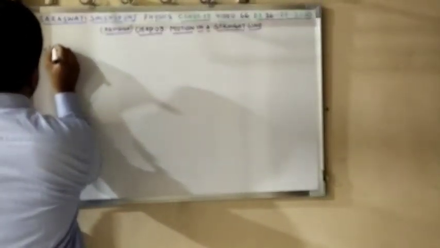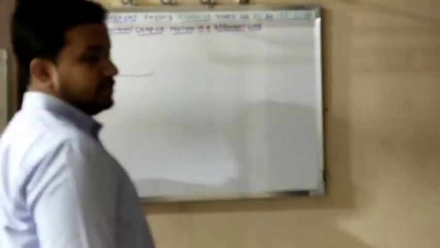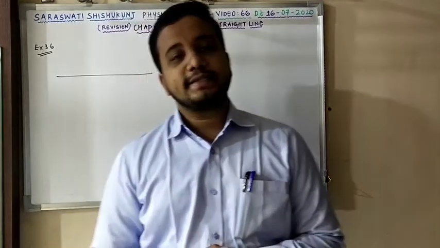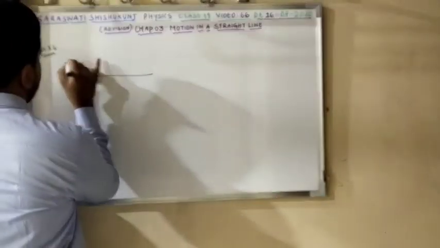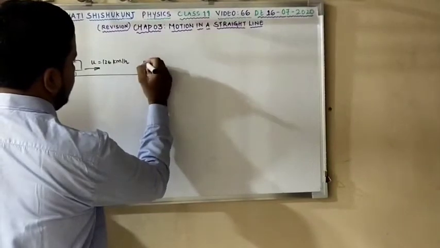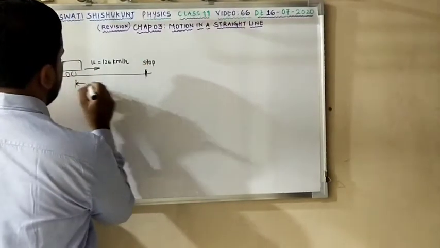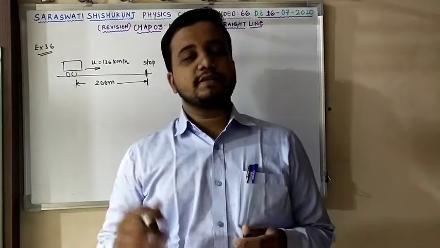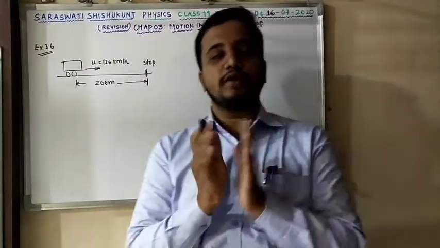It's a very interesting example. In this example, they have mentioned that a car is moving on a straight highway with a speed of 126 km per hour. This is the initial velocity, so I will represent it by letter u, and it is made to stop after a distance of 200 meter. Clear? It is made to stop after traveling a distance of 200 meter, means you can say within 200 meter.